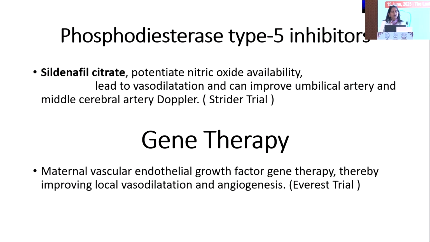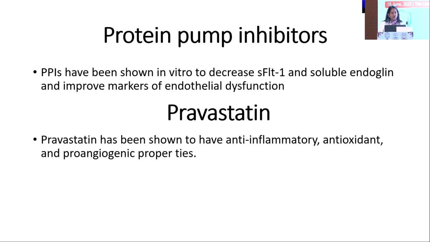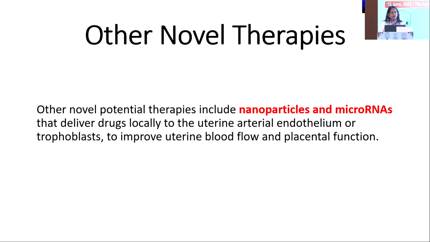This is just an overview of the research currently being undertaken for IUGR. There is a role of sildenafil, which is under trial. It leads to vasodilatation and can improve the umbilical artery and middle cerebral artery Doppler. There is newer gene therapy, with the EVERREST trial going on. Then there is the role of proton pump inhibitors and pravastatin. Other novel therapies are nanoparticles and microRNA that deliver drugs locally to the uterine artery endothelium or trophoblast to improve uterine blood flow and placental function.